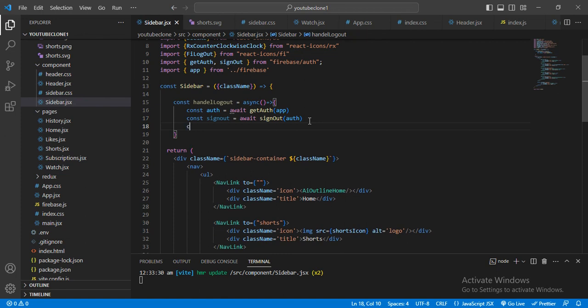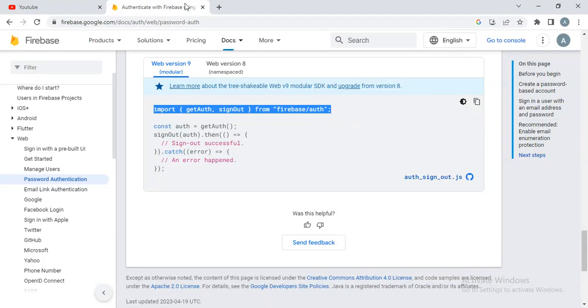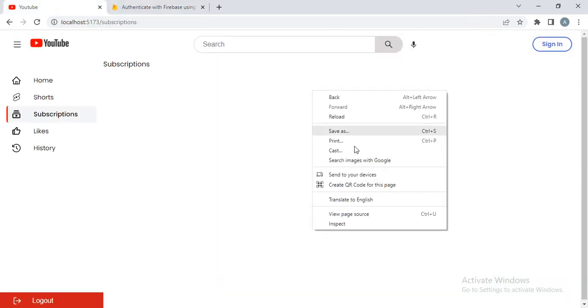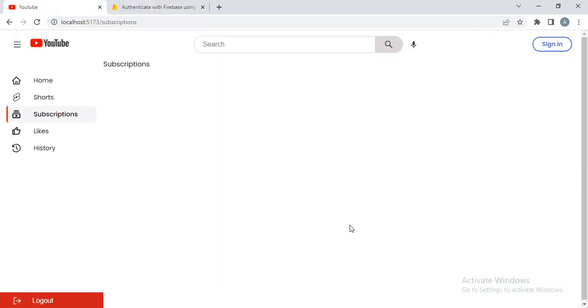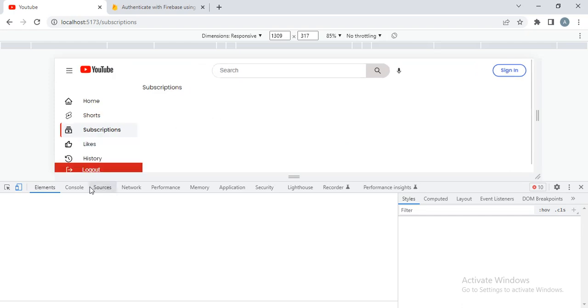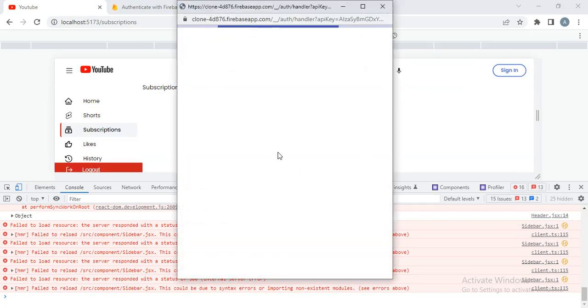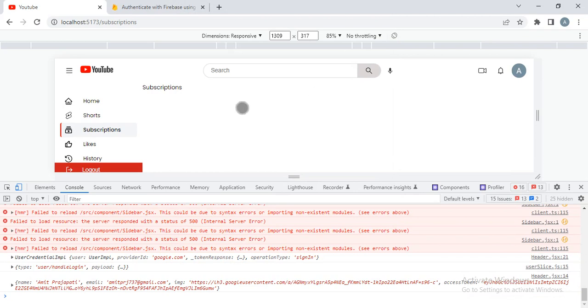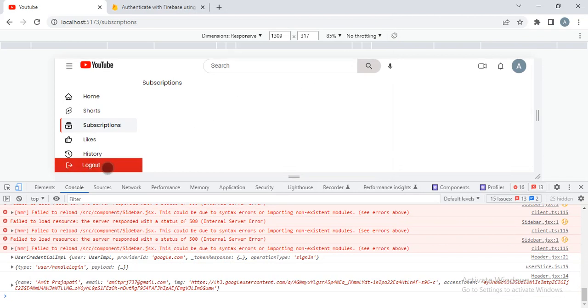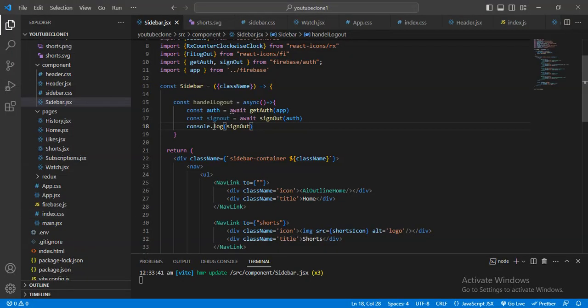Let me check with console.log and signOut. Now let me check from my side. Let me open the inspect and go to the console, and first of all I want to log in. Click here. Now this login part is done, and when I click, okay, why is this not happening? Okay, I did not call this function.